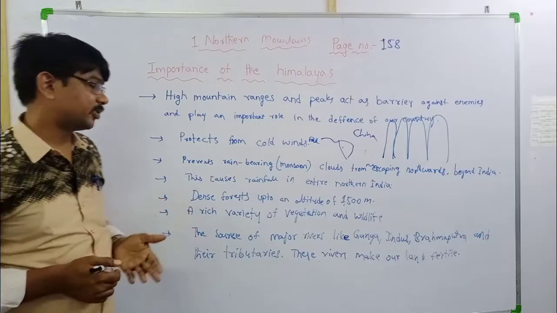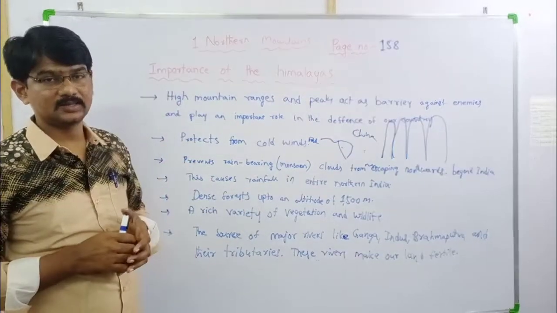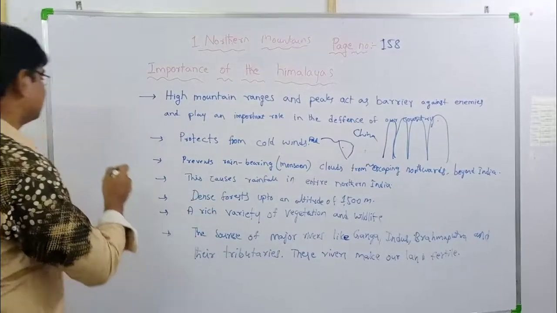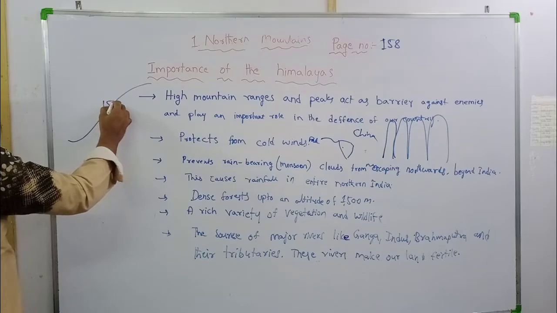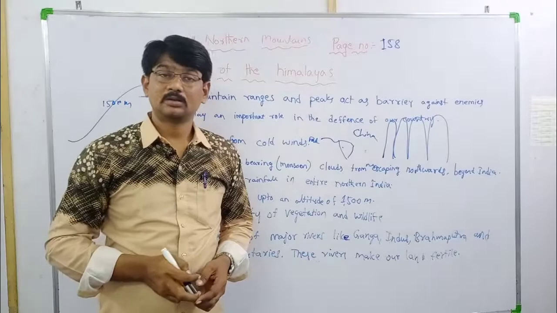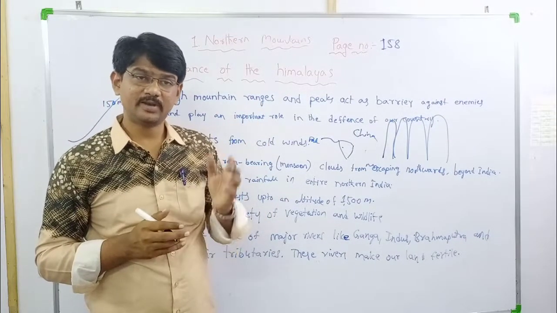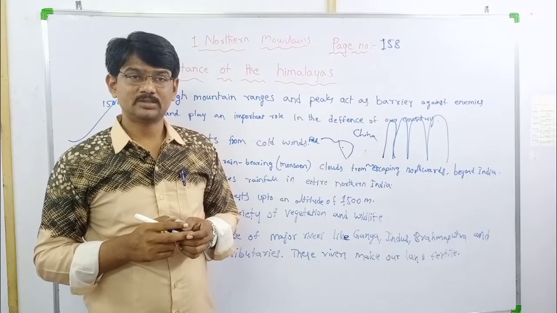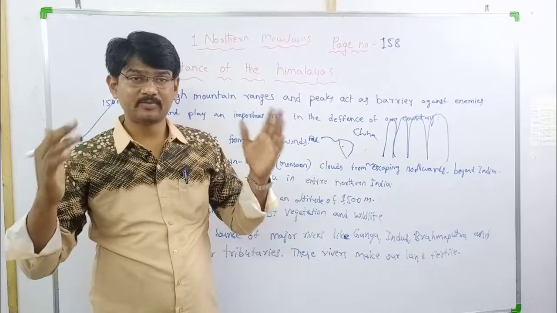Next, dense forest up to an altitude of 1500 meters. Okay, what is altitude? It is the height of a place, 1500 meters altitude. It is covered with dense forest. What is the meaning of dense? It means thick. Dense forest, thick forest.